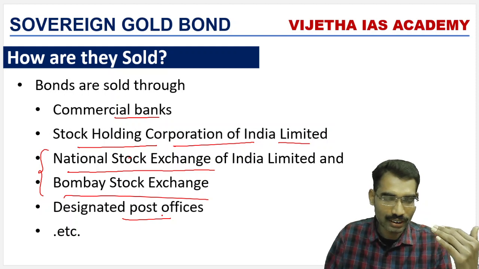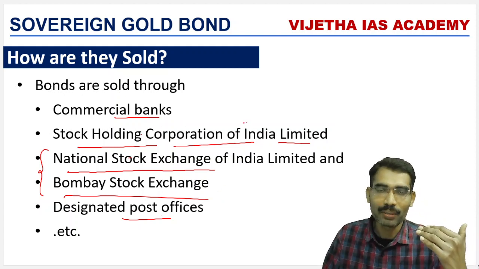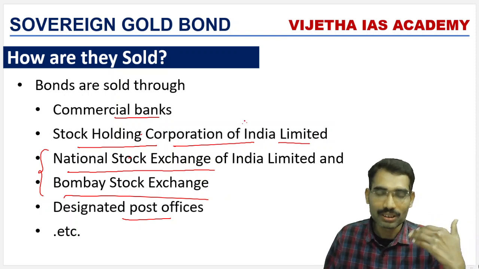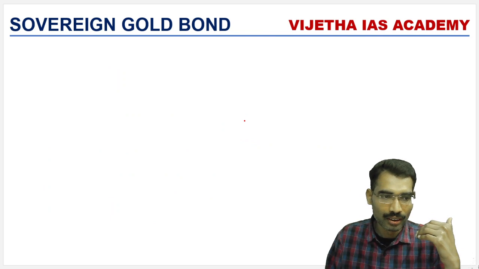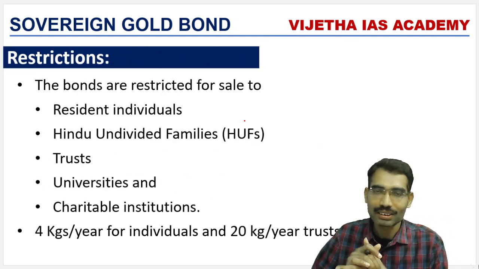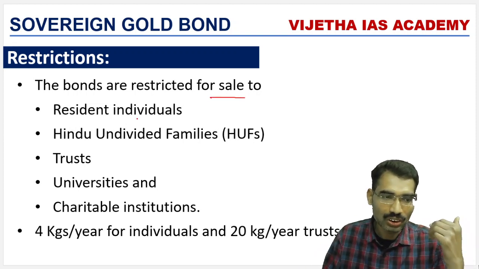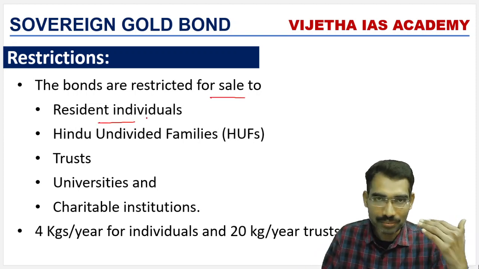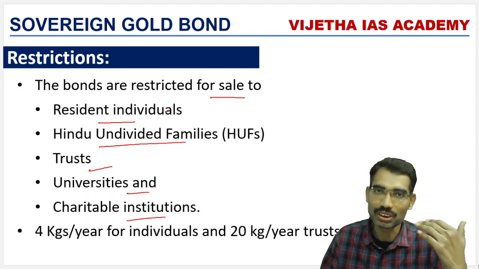And this shows that at all level, from village level to the urban level, these sovereign gold bonds can be sold in different organizations. Now, there are certain restrictions or some eligibilities, you can say. These bonds are restricted for sale to resident individuals. That means within India, Hindu undivided families, trusts, universities and charitable institutions.